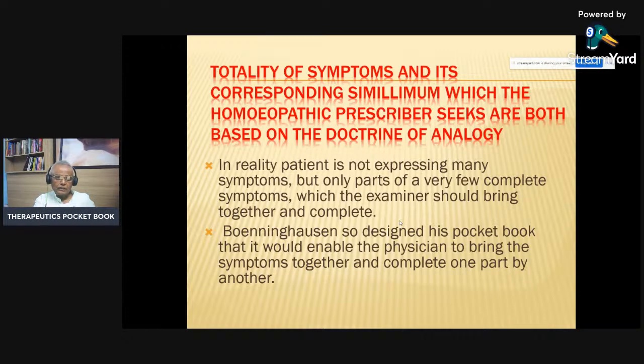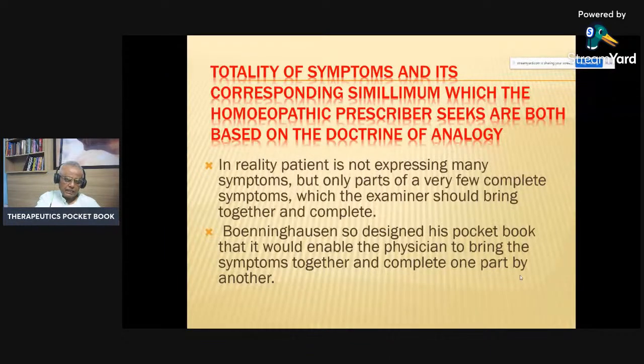No, he will never talk in completeness. He will always speak what he has in the mind. So on the basis of his mental impressions, you have to look into the other aspects of life and complete the symptoms. Boenninghausen so designed his pocket book that it will enable the physicians to bring the symptoms together and complete one part by another.